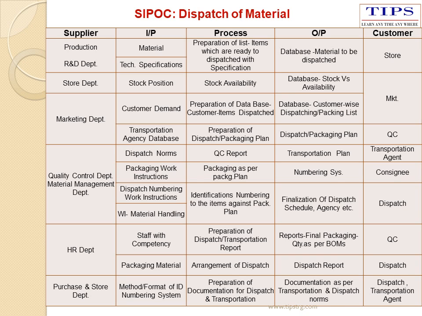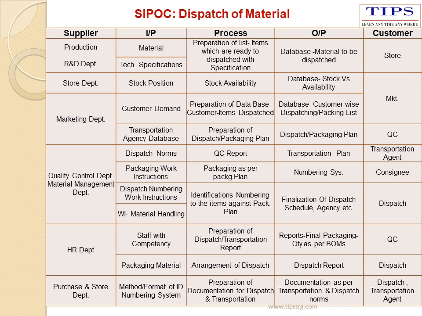Similarly, for stock availability, the output will be a database for stock versus availability. For this output, the customer will be the marketing department. For stock availability, the input will be stock position. This data will be provided by the supplier, that is the store department.